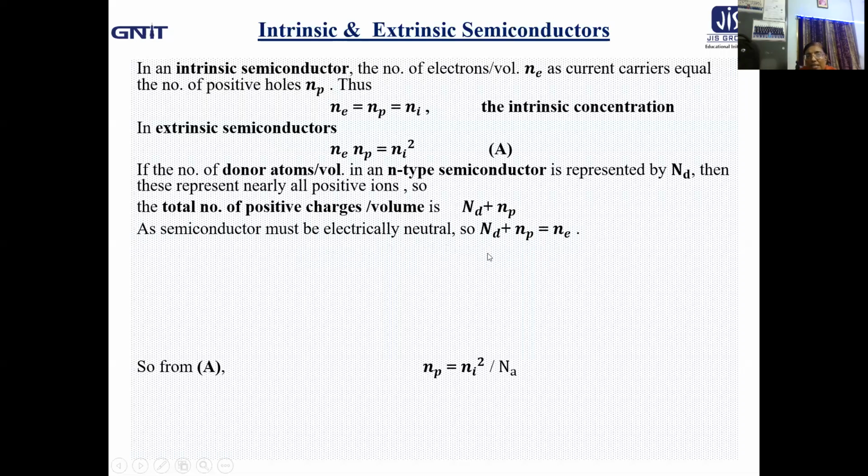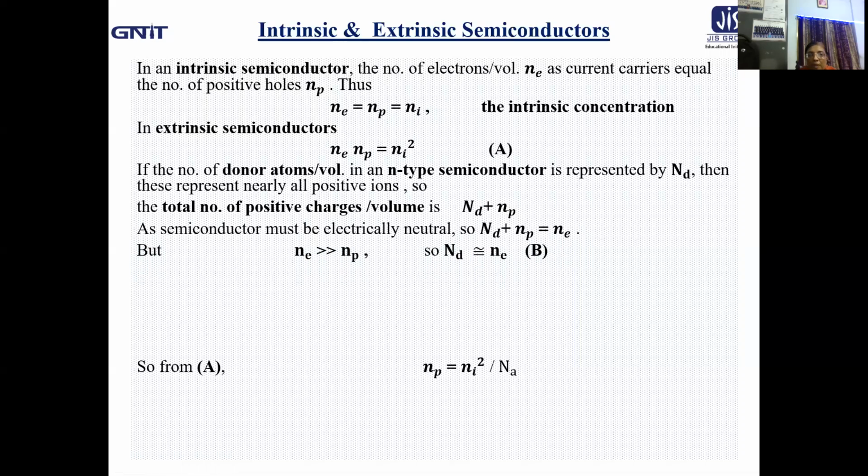For intrinsic semiconductor, it was electrically neutral, so after impurity addition, obviously the neutrality must be there. So Nd plus Np, the total positive charges per unit volume, must be equated to Ne, the total negative charges in the form of available electrons per unit volume.